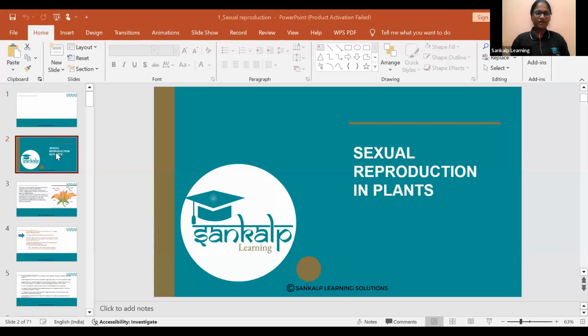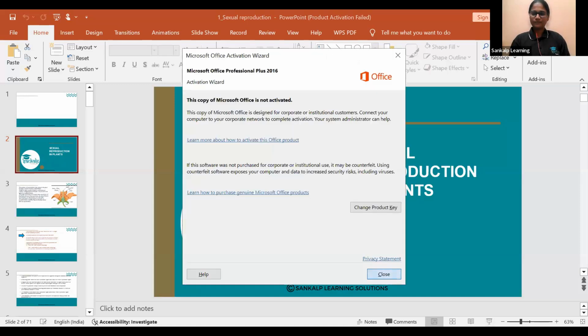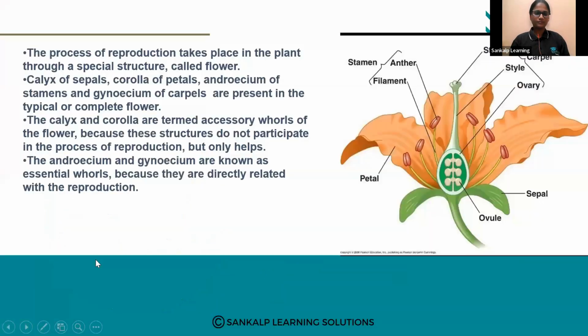Fine. So sexual reproduction in plants. I hope the screen is clear to everyone. First we have to concentrate on the MCQs. From this lesson we will get around 2 or 3 marks of MCQs. So we have to concentrate on each and every point of it.